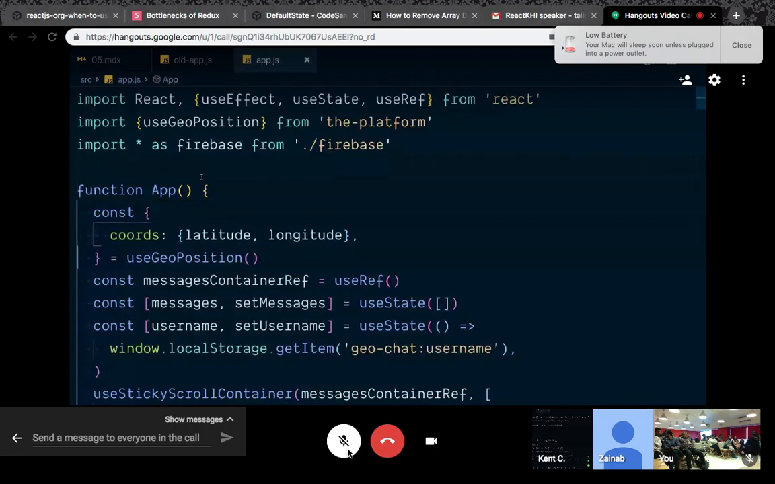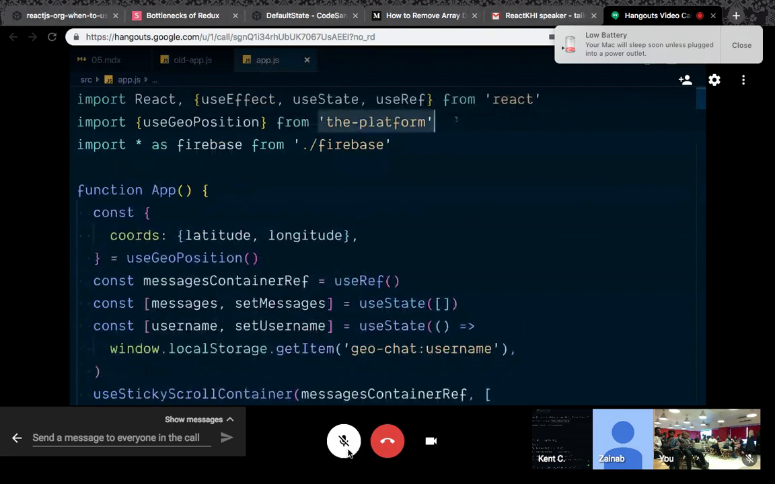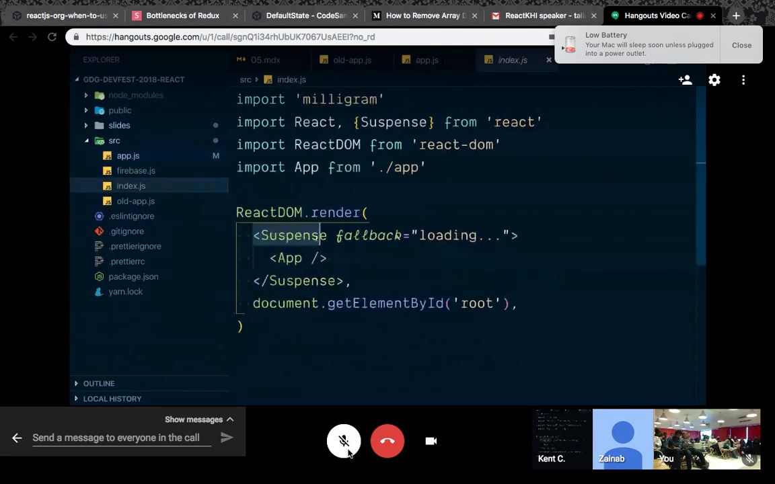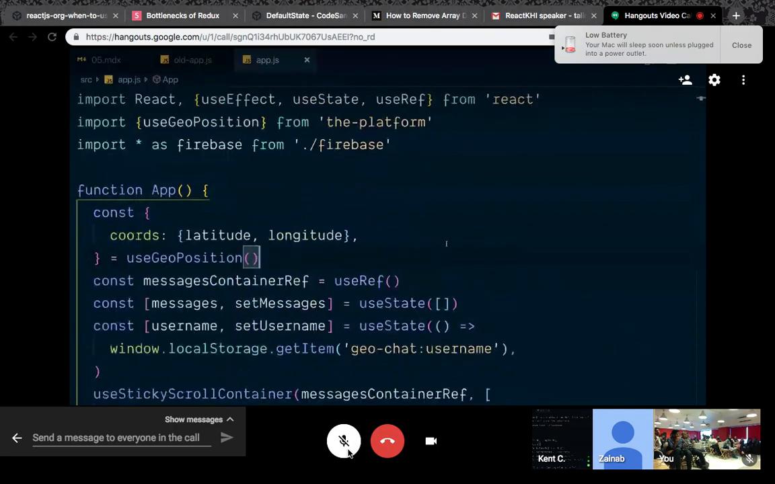Okay, so we've got our app. I'm using the useGeoPosition custom hook. This is not built into React. This is something that the same guy who wrote the React functions package created, the platform, which I think is so great. And useGeoPosition is actually using another feature in React called Suspense. To use this, I have to have this Suspense fallback. When you refresh the page, you'll see a flash of this loading fallback, which is kind of interesting, because it'll wait until we actually access the geo position before continuing the rest of this code, which is pretty cool.